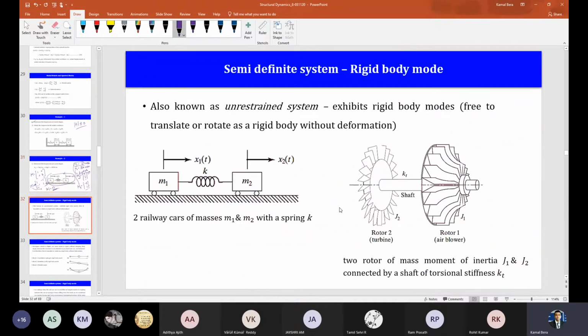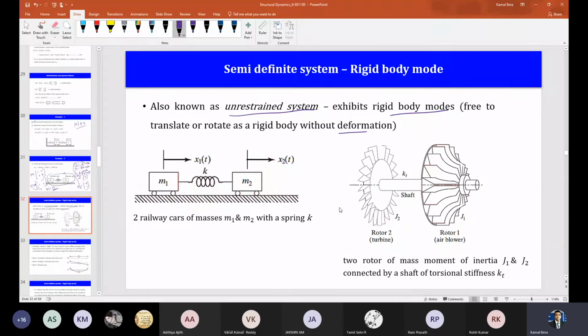You can read details from the book. I have just briefly discussed it here. This type of system is called an unrestrained system. It exhibits rigid body modes, free to translate or rotate as a rigid body without deformation.